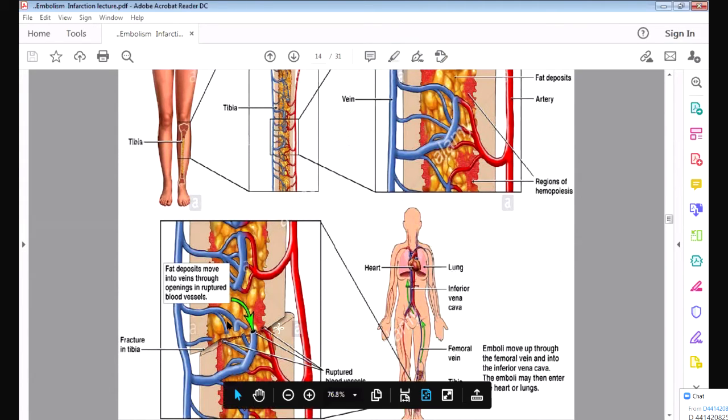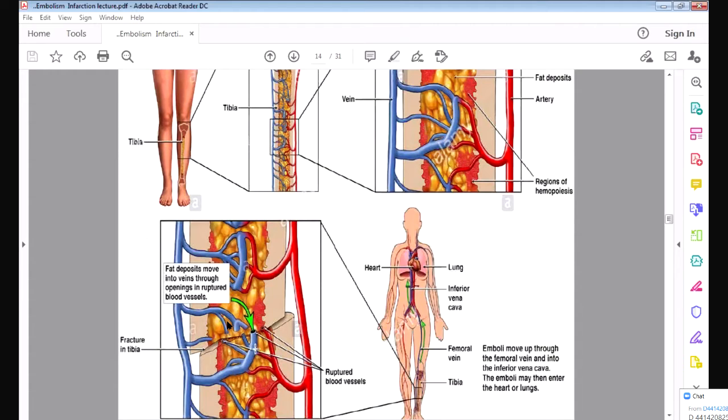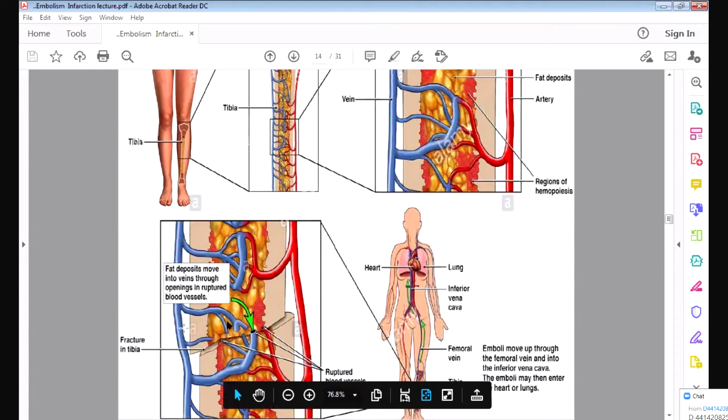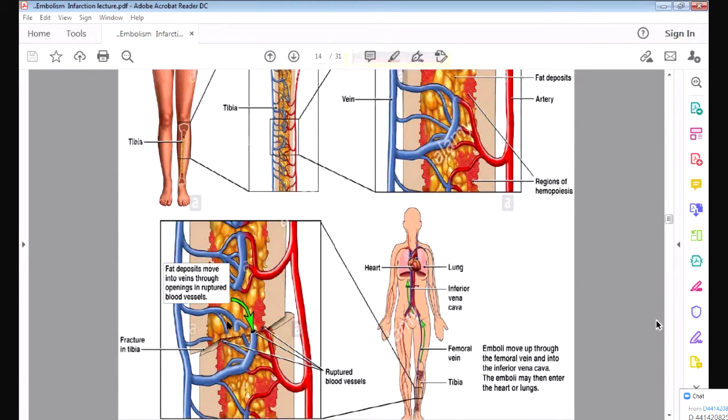Now the bone is breaking. Suppose in an accident or fracture the bone is breaking. So what will happen when the bone breaks? This fat material will enter the vein. You can see it is entering the blood vessel. When the bone breaks, the arteries and the veins also break in that region. So this fat material will go into the veins, to the inferior vena cava, and again it will go to the lungs, and it will cause hypoxia, breathlessness. Understood? So this is called a fat embolism.